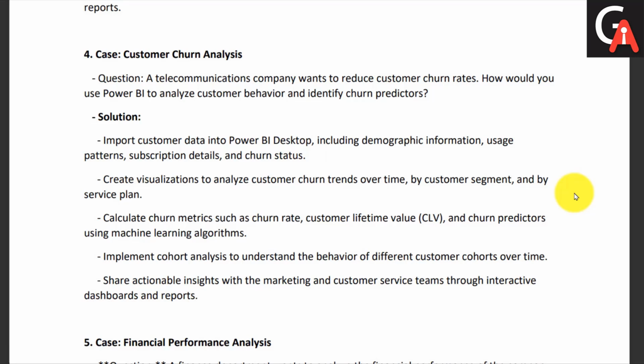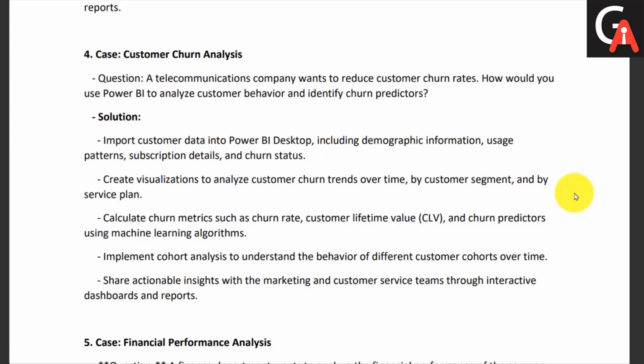Then we calculate metrics such as churn rate in percentage, like 40%, 50% churn rate, lifetime value, like how much lifetime value a customer possesses, then churn predictions using a machine learning algorithm. So these are some of the steps you can take in order to get insights from the data.